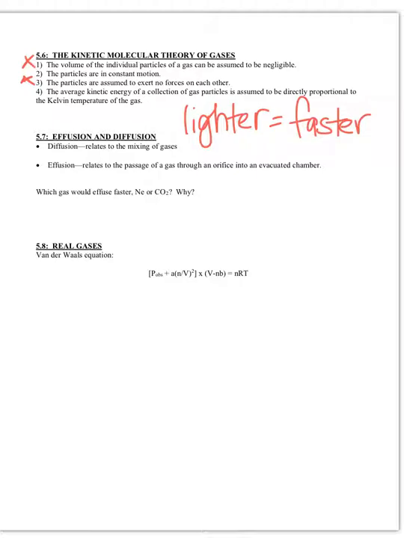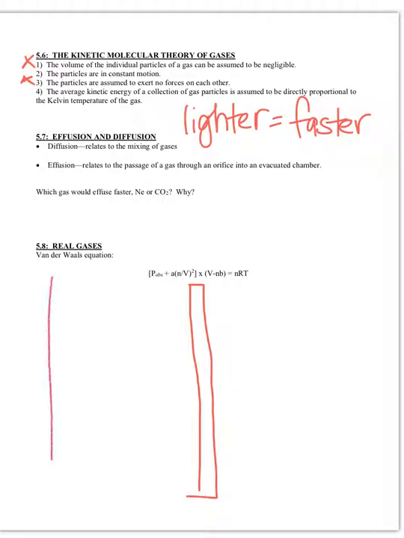Now the other one is effusion. Effusion is very similar to diffusion, okay? So the lighter ones are still going to travel faster, but the only difference is it's talking about where the particle is moving through. Okay, so it says right here, it relates to the passage of a gas through an orifice into an evacuated chamber. So I'm going to draw a picture down here. So just imagine that we have a container, okay, and this right here is a wall separating the container. All right, so here's our container.